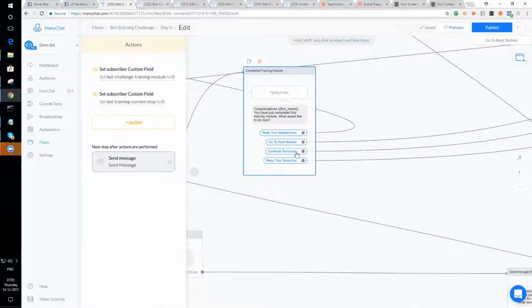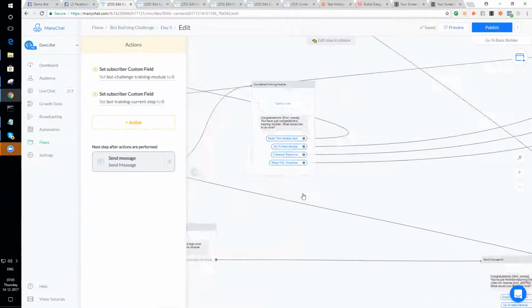You can continue tomorrow, which will start the very next module tomorrow at the same time that this module started, or you can retry the same module tomorrow, which will put you back in at the starting step of this particular module just tomorrow at the same time that this module started today.